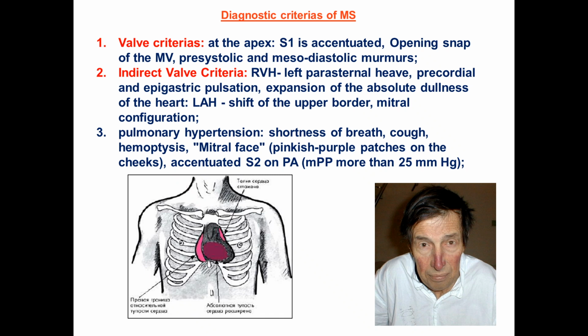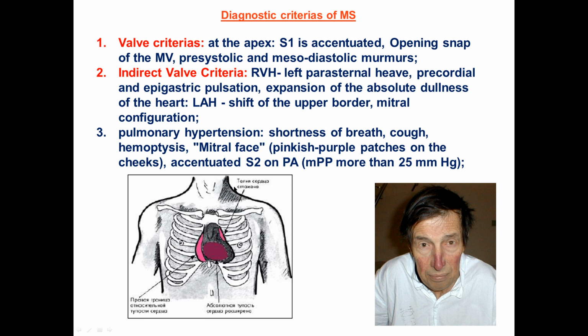That's why the main diagnostic criteria to suspect the valvular heart disorders is auscultation phenomenon, these are murmurs. That's why on the first place, valvular criteria are the main criteria. On the apex, you can find out accentuated S1. Sclerotic valves in mitral stenosis form the high-pitch S1 sound, and also may be heard opening snap of mitral valve and diastolic murmur. Types of diastolic murmur may be presystolic and mesodiastolic murmur.